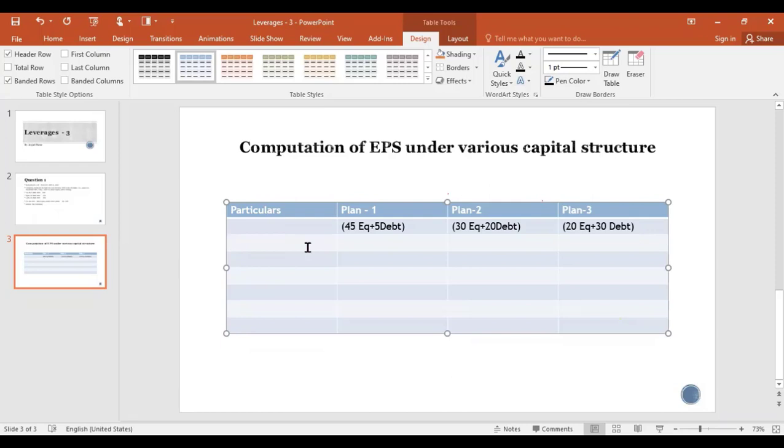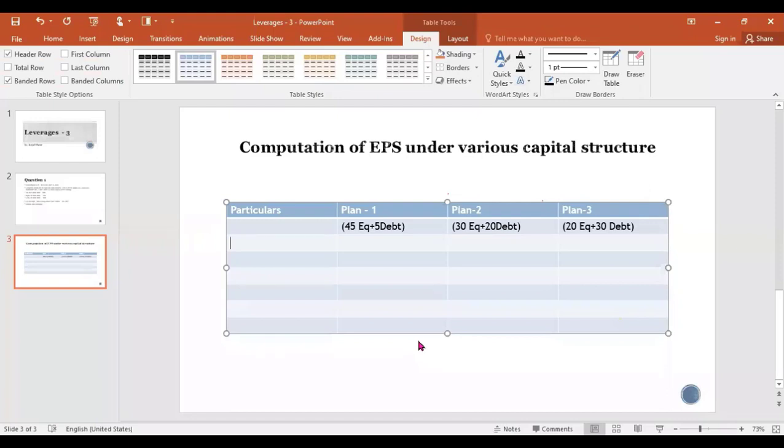EBIT less interest gives PBT, or EBT. EBT less tax gives earnings available to equity shareholders. So this is how we have calculated.